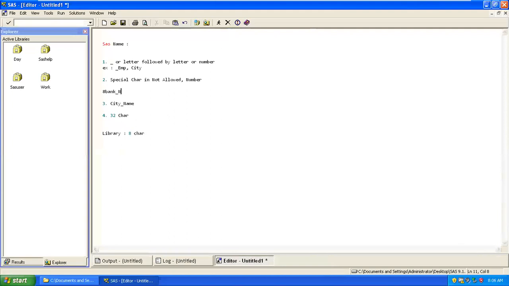So the way of programming is totally different. Let's say I'm writing data new, input ID. If I'm writing 8 5 dot, it means I'm telling it to keep the length of 5. So that's why before keeping the name of a variable, if you're using any number, it may impact things in a different way. You should not use that.